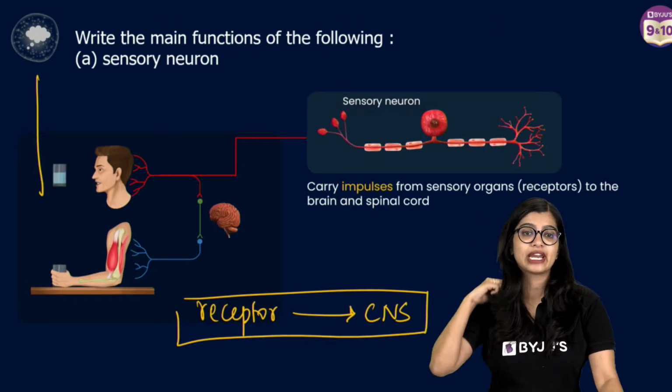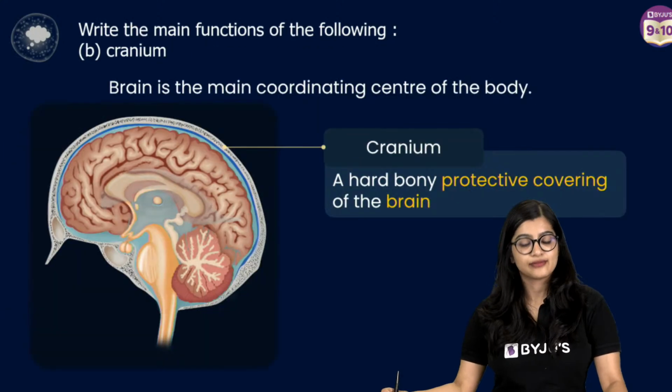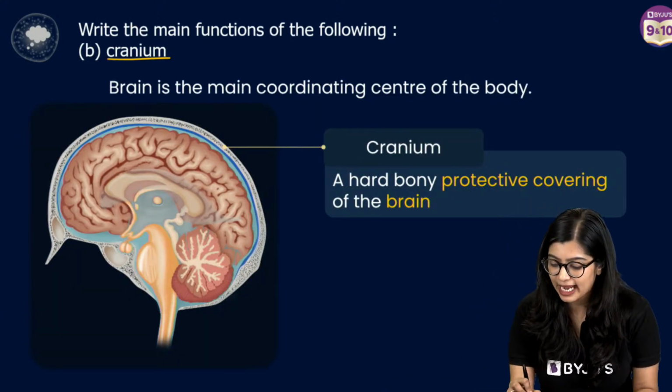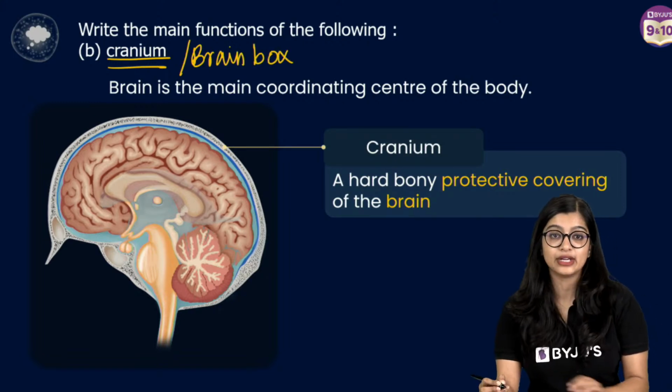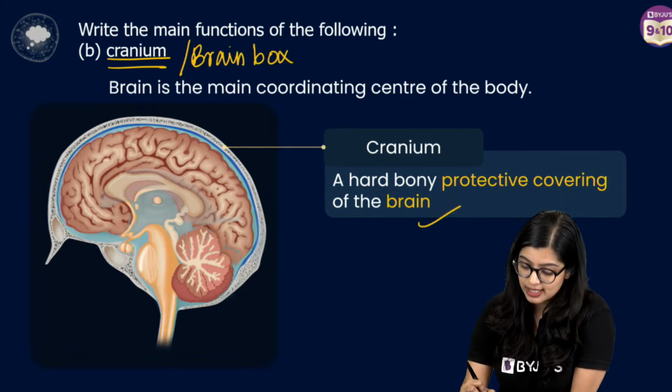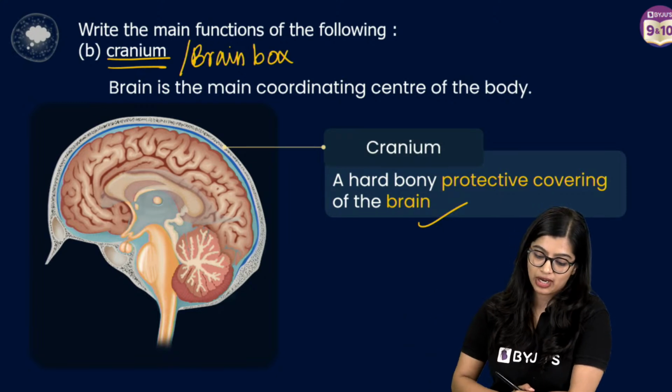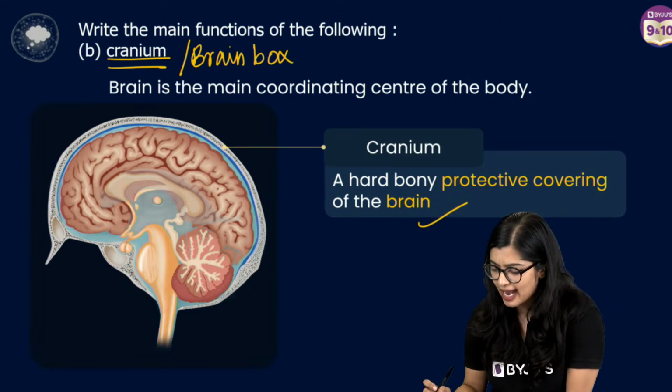What is the function of cranium? Cranium is also commonly called as brain box, and we know that it protects the brain from shocks. And of course, we can say it is a protective covering that is there. Very simple and easy.